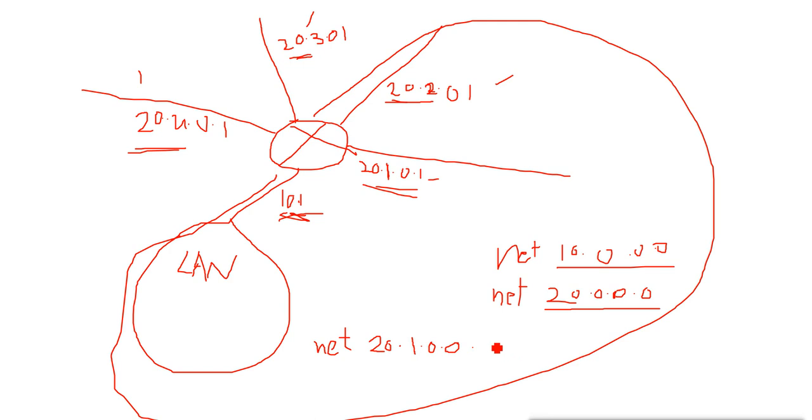I will say 0, that means please check it is always 20. Then I will say 0, please check it is always 1 here. Then I don't care about anything else. So it will enable OSPF only on this interface, not on these interfaces.